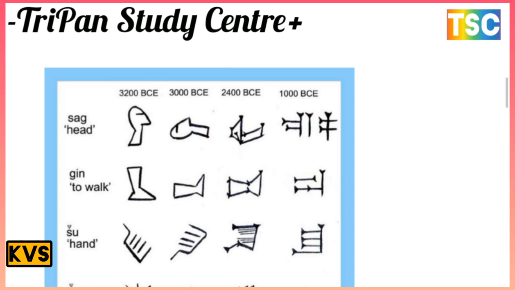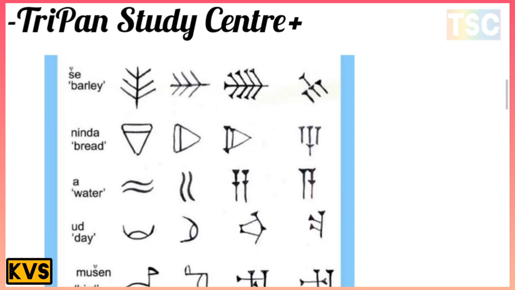Here it shows Mesopotamian pictures from 3200 BC, 3000 BC, 2400 BC, and 1000 BC. There is a head and a hand shown. This is an important diagram on screen. There is a symbol of barley on this side, bread has this symbol, and water has this symbol for this time.